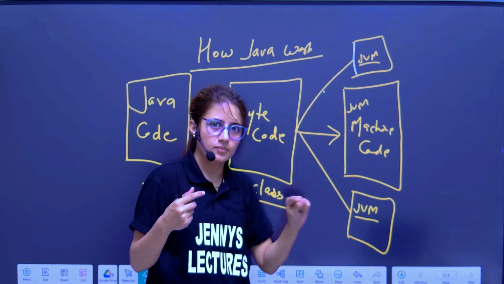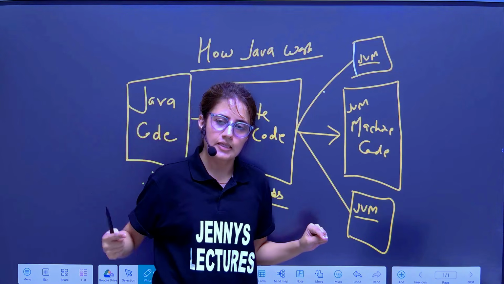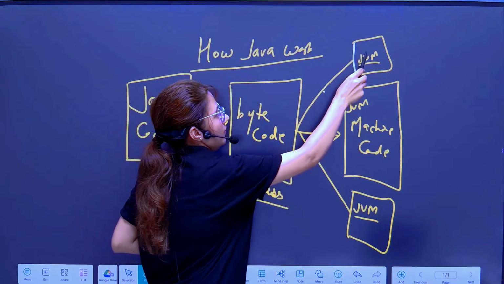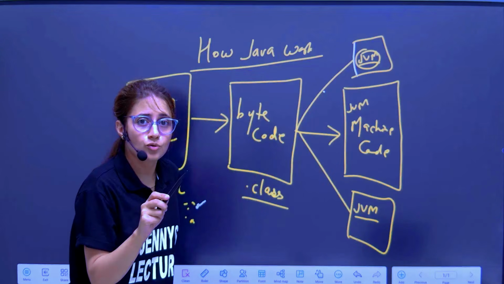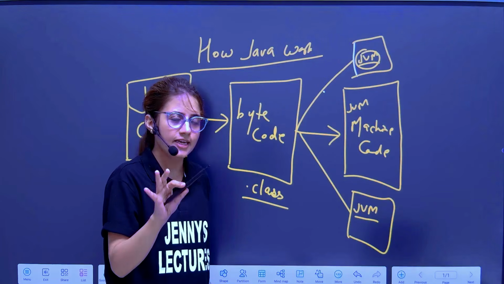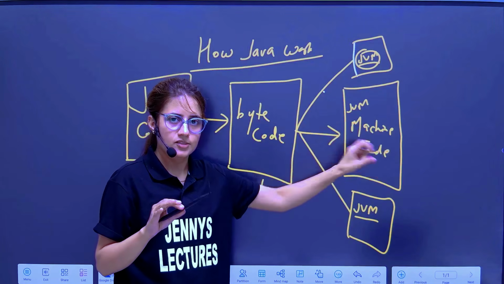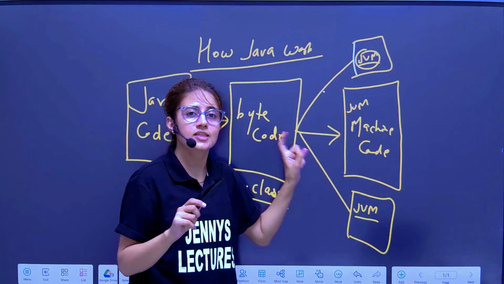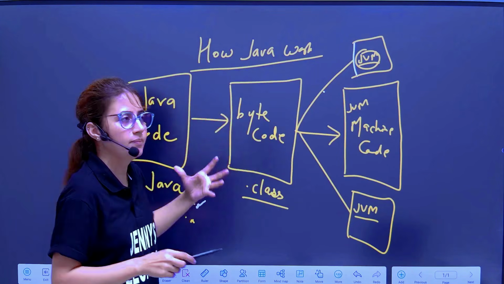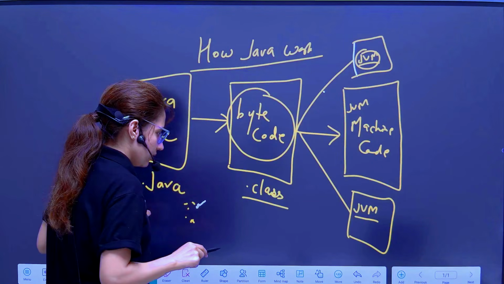It converts one line at a time to machine code and runs it, like this. So this JVM is playing an important role in the platform independence of Java. I'll tell you what the JVM is and we'll see the architecture also in later slides. So this is how Java works, and this is why Java is platform independent, because of the JVM and because of this bytecode, the intermediary code.